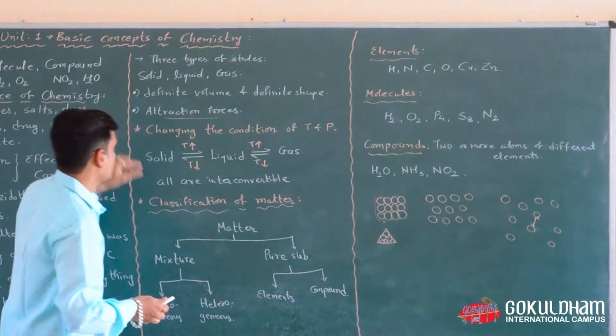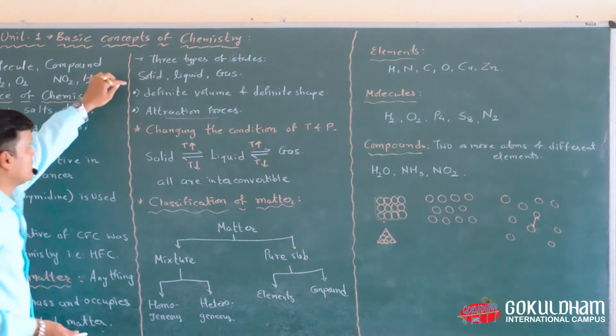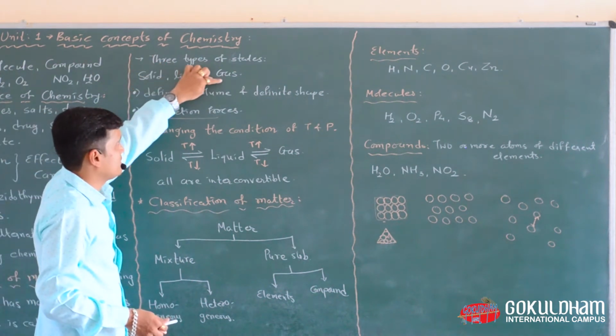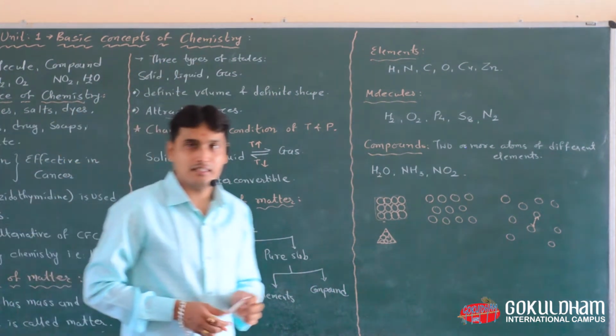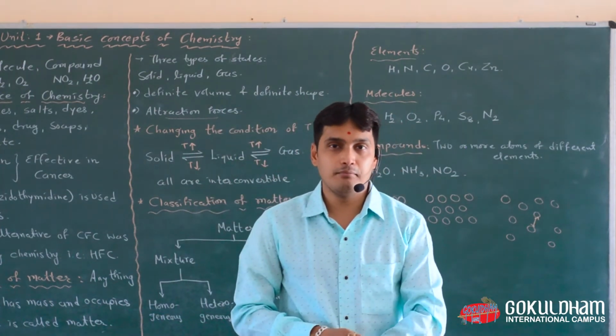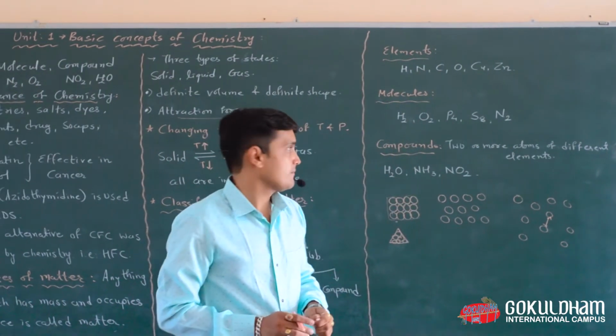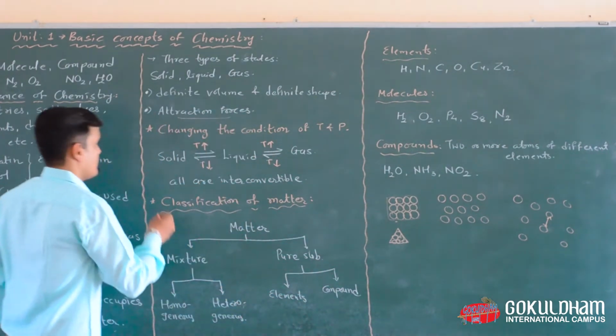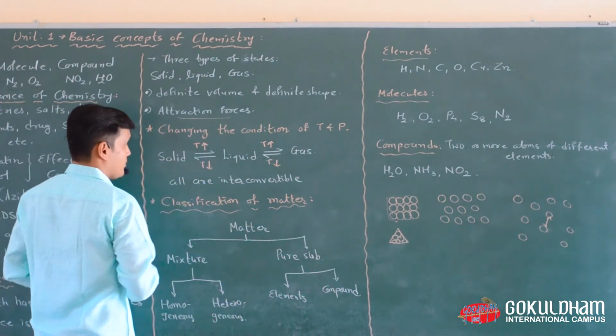Okay friends, now these three categories, solid, liquid and gaseous, these states are interconvertible with temperature and pressure. So we can understand it from here.